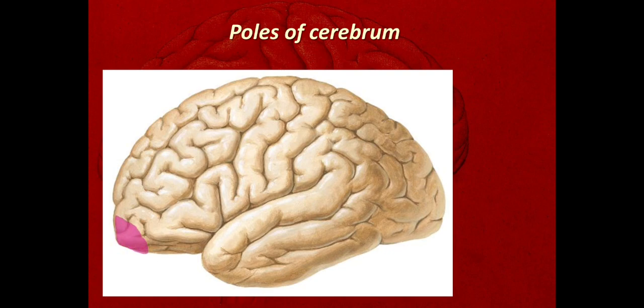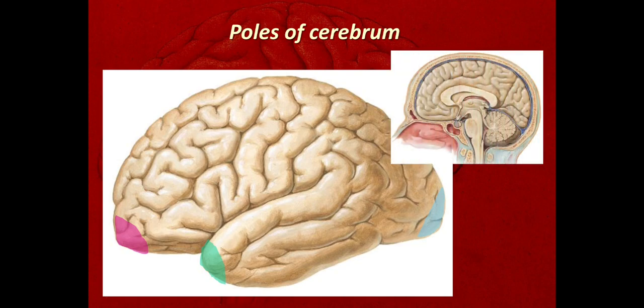This is the first pole, called the frontal pole of the cerebrum. This is the temporal pole of the cerebrum, and this one is the occipital pole of the cerebrum. Okay, so in this picture we'll identify the different poles. Here one can find the frontal pole and the occipital pole. Here is the frontal pole, and here is the occipital pole. Now we'll see where exactly the frontal pole is situated.